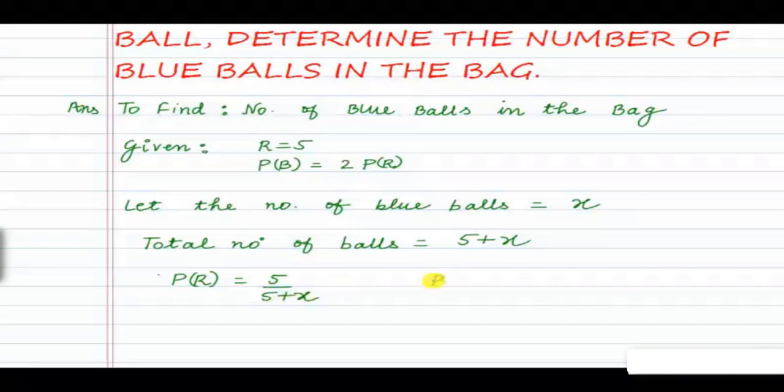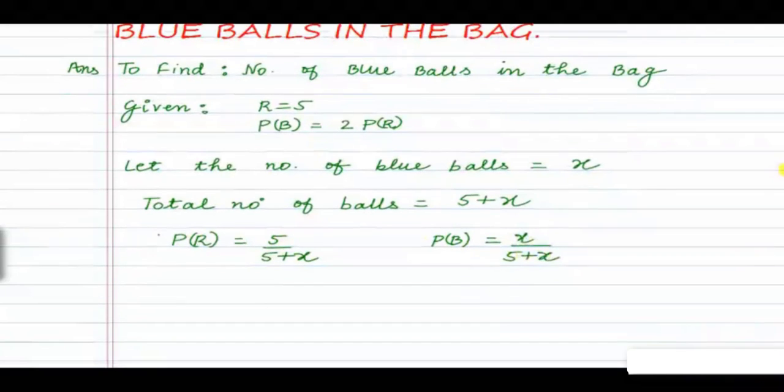Similarly, the probability of drawing out a blue ball will be equal to the number of blue balls divided by the total number of balls, and the number of blue balls we have taken to be x, divided by the total number of balls, 5 plus x. According to the given condition in the question, the probability of a blue ball is twice the probability of a red ball.